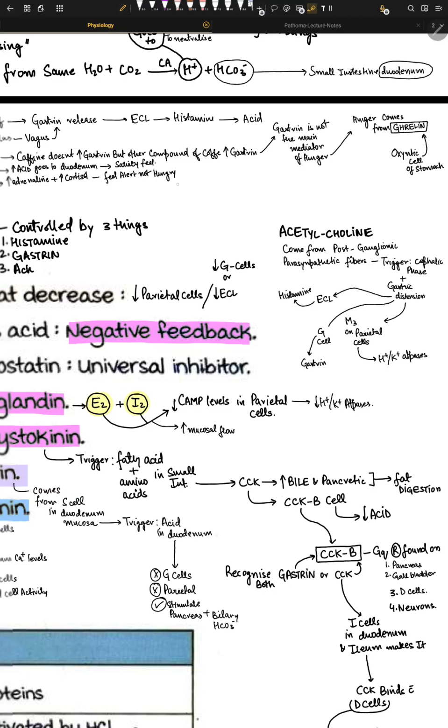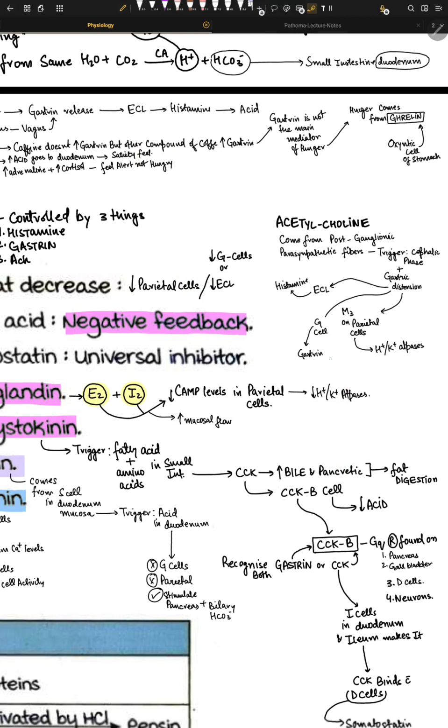The cell body is in the brainstem, or maybe in the sacral spine, depending upon the example we are taking. From that cell body an axon comes out, for example from the brainstem, and right at this ganglion it synapses with another neuron, and after this another axon starts. That other one is the postganglionic, and this is the preganglionic. I hope you understand this concept. The neurotransmitter used in both the pre and post is acetylcholine. I'm talking about the parasympathetic system here.